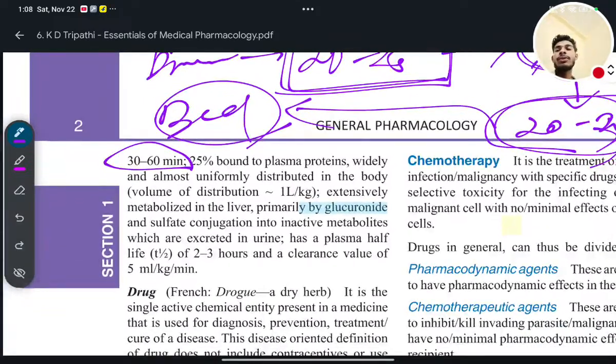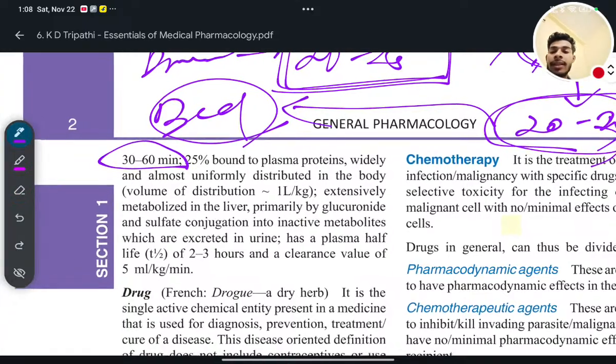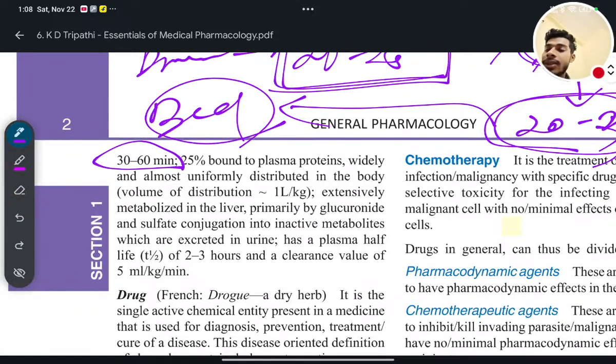But what people will do, they will have their dinner, within 5 minutes they will take medicine and directly go to bed and sleep. This is not the correct and effective way to take medicine. Am I clear? I hope you people are clear. So after 30 to 60 minutes, you have to remember that 25% of the drug will be bound to plasma proteins and widely and almost uniformly distributed into the whole body. You know it very well.